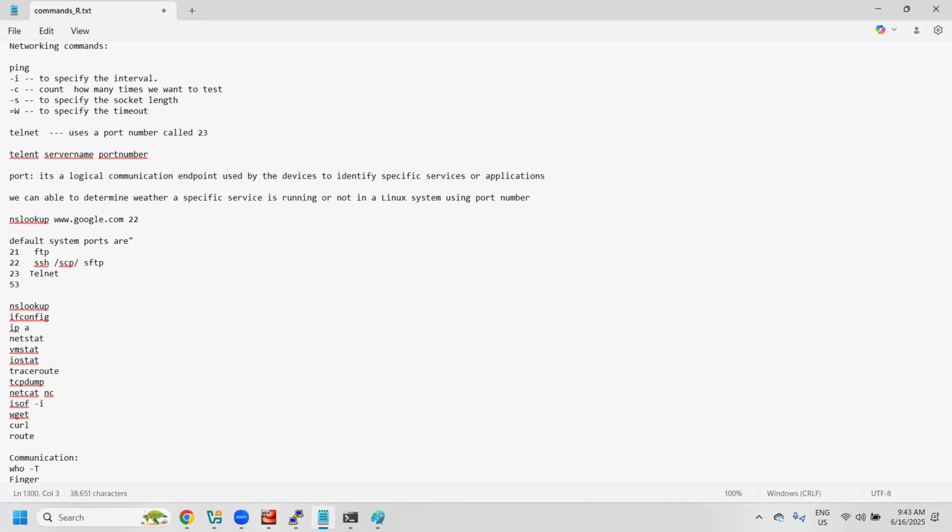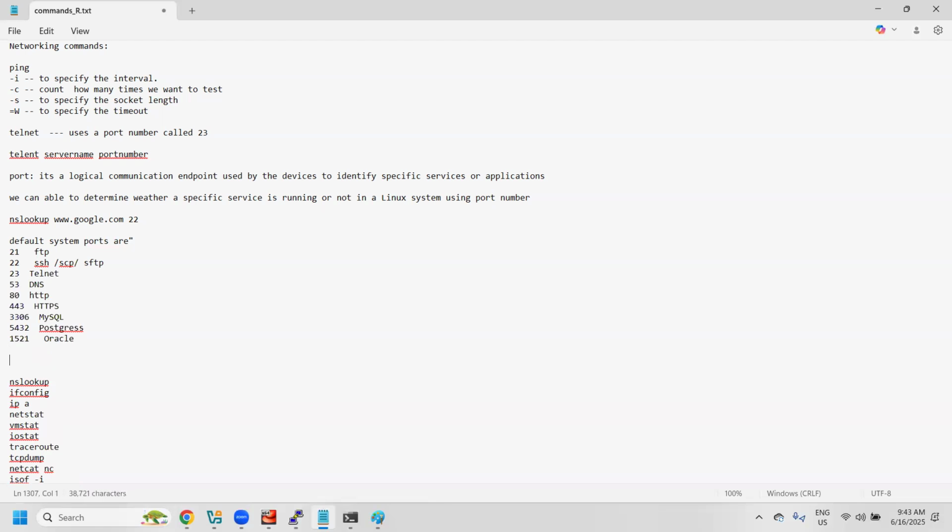And 53 is a service too, right? 53 means DNS. What is the meaning of DNS? Domain Name Services. We also have 80, which means the HTTP protocol, and 443 is HTTPS. 3306 is for MySQL, 5432 is for Postgres, and 1521 is for Oracle.